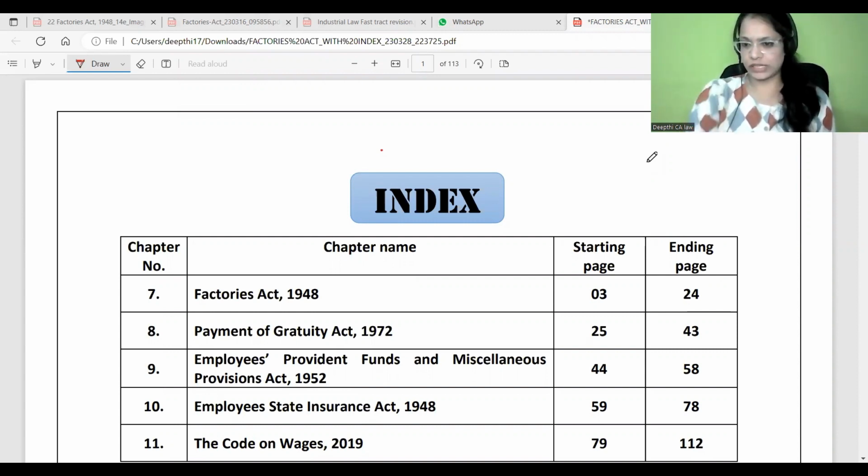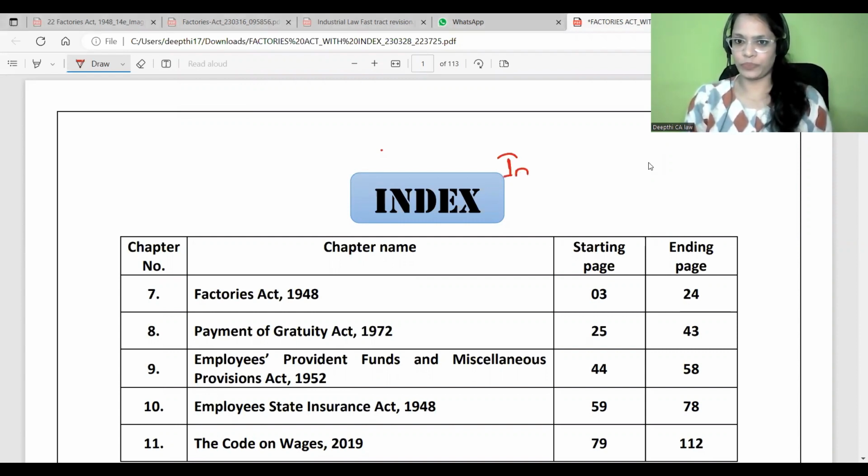Today, let's begin with our industrial or labor laws. You can call them industrial laws or even labor laws too.